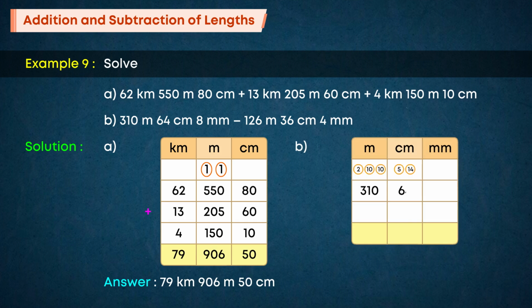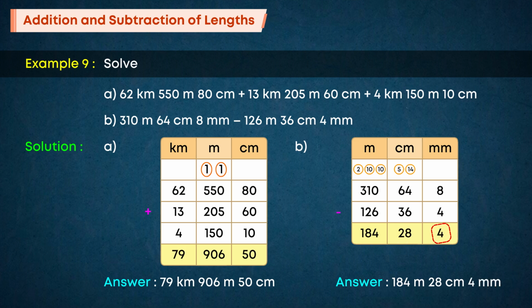310 meters 64 centimeters 8 millimeters minus 126 meters 36 centimeters 4 millimeters is equal to 184 meters 28 centimeters 4 millimeters. Answer is equal to 184 meters 28 centimeters 4 millimeters.